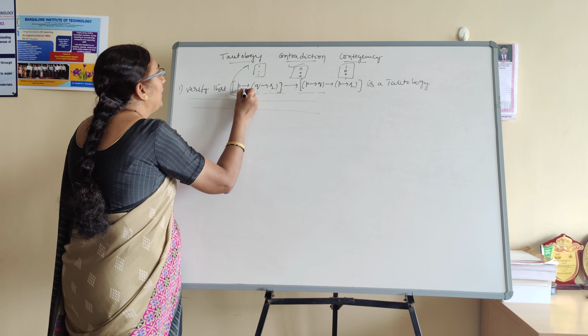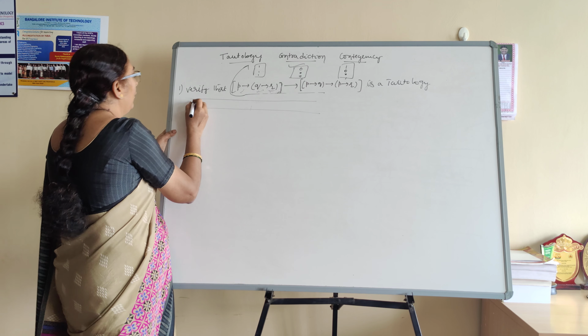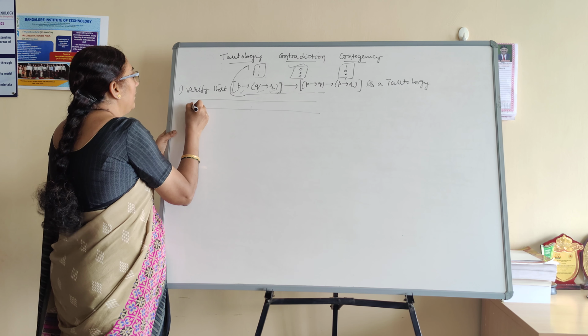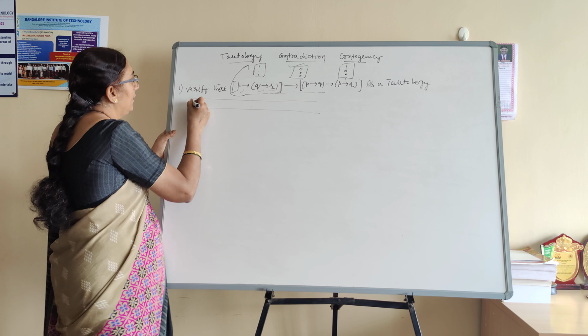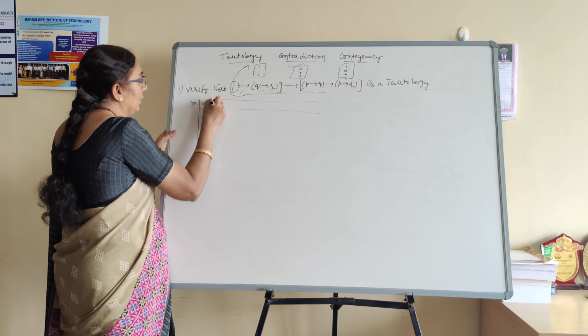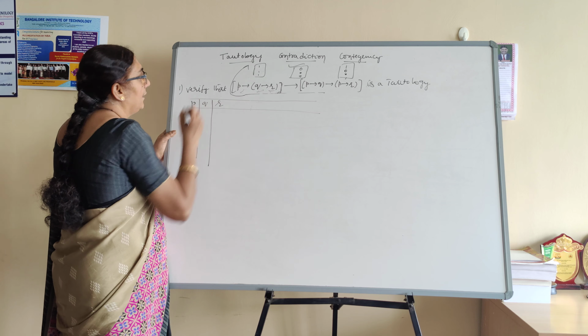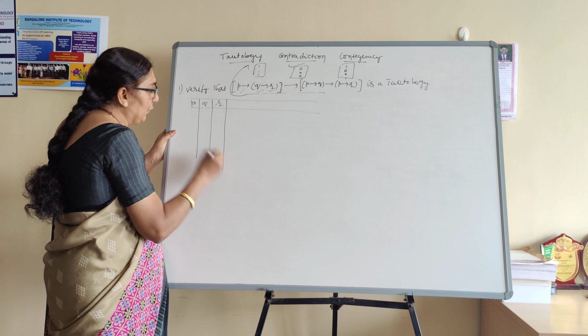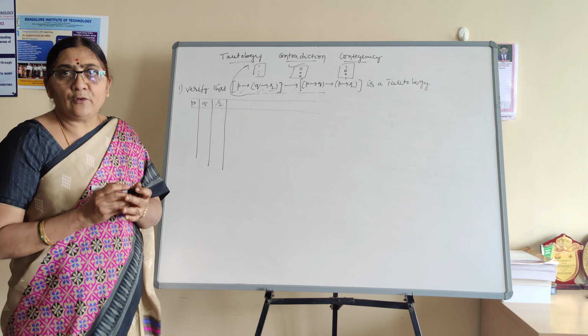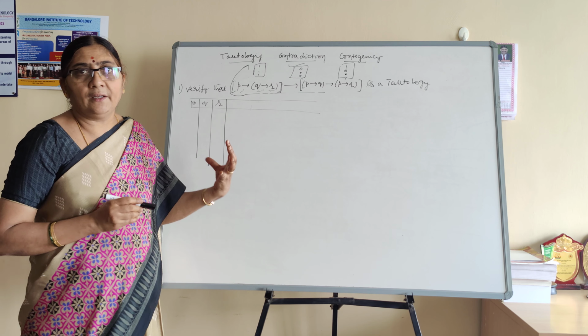How many? Three: P, Q, R. Therefore, what are we going to write here? P, yes, Q, and then R. Now, before constructing the truth table, first I have to know how many rows to expect.